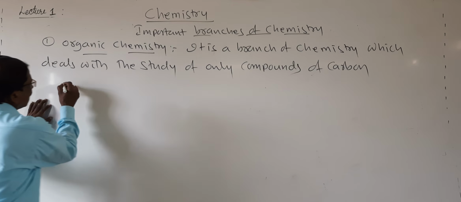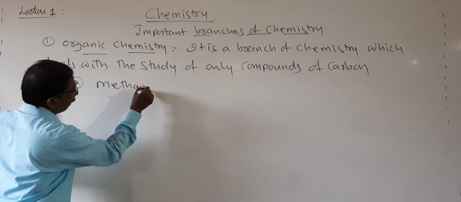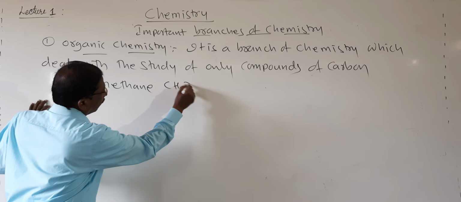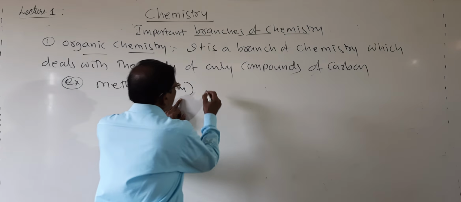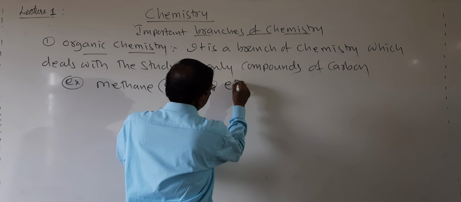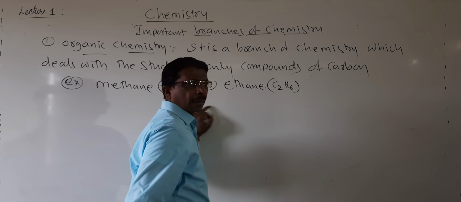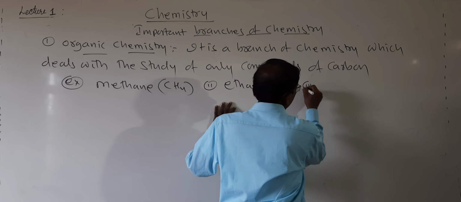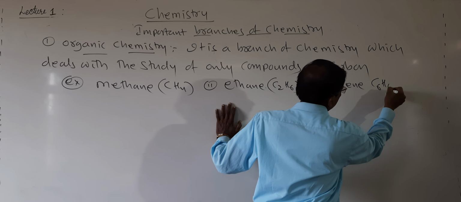I will give you an example. Methane, CH4, contains carbon and hydrogen, and then the second one is ethane, C2H6, and third I will write benzene, that is C6H6.